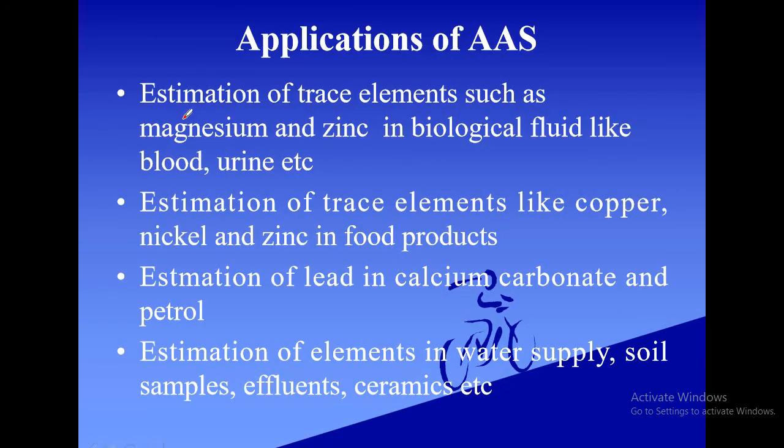Now moving on to the applications of AAS. Using AAS, we can estimate trace elements such as magnesium and zinc present in biological fluids, like blood, urine, etc. Trace elements like copper, nickel, zinc in food products can be estimated. Lead in calcium carbonate and petrol can also be estimated. And finally, we can also estimate elements in water supply, soil samples, effluents, ceramics, etc.